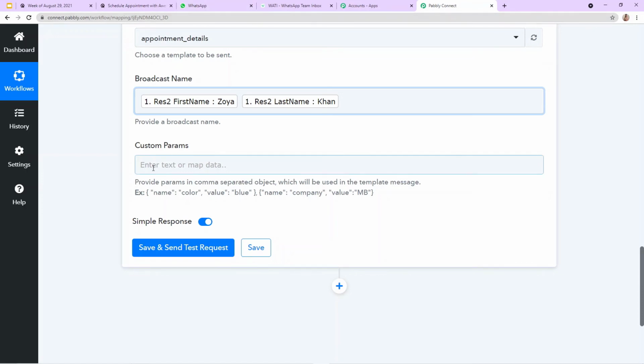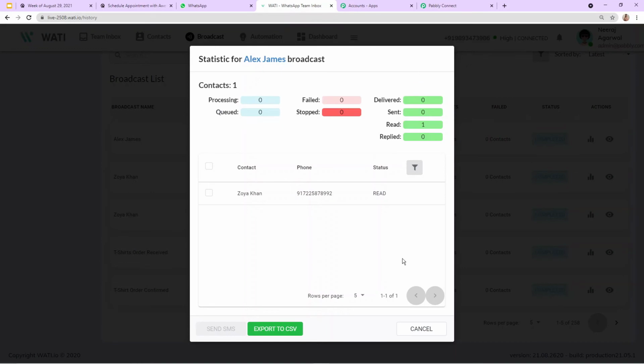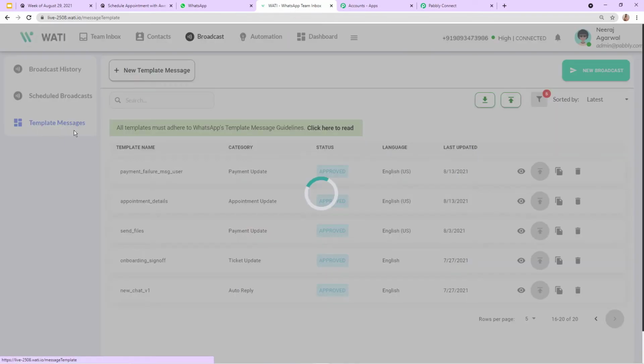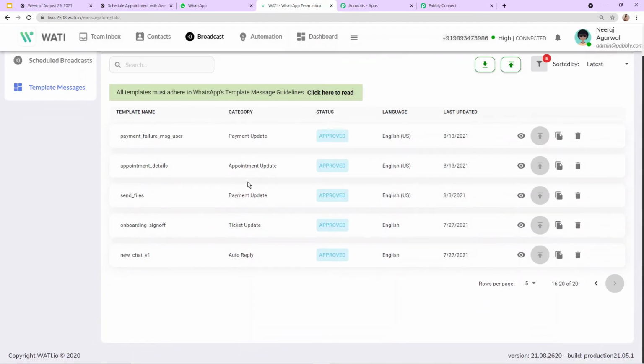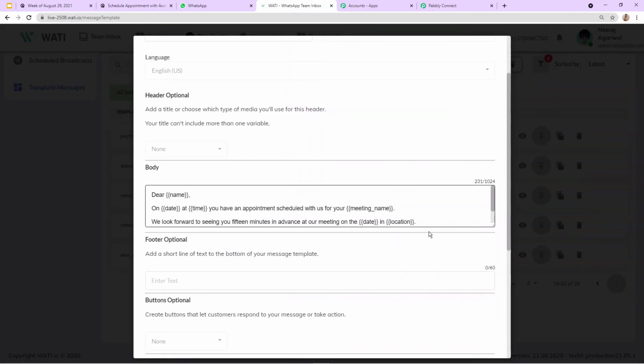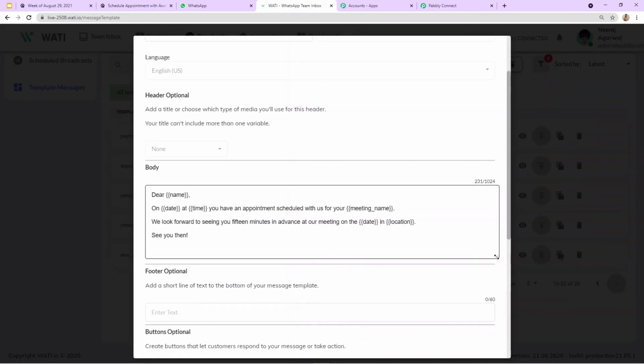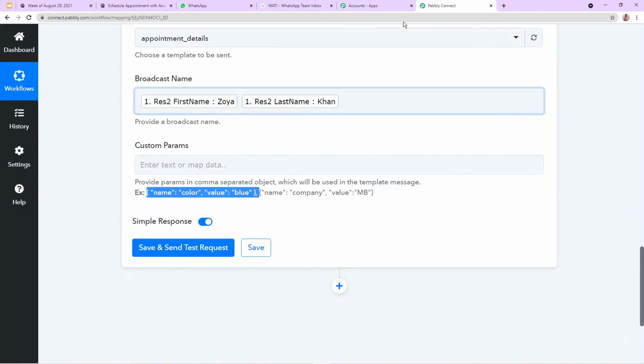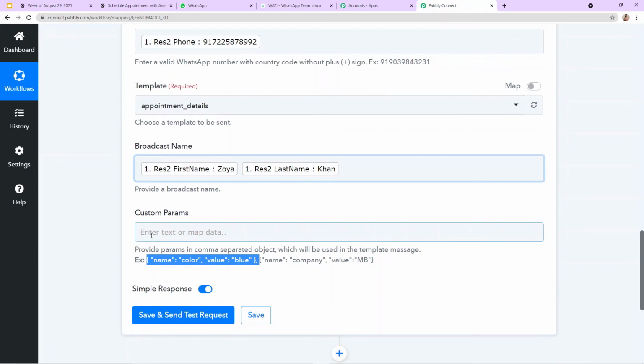So here the thing is, we need to enter the data in a certain format into Vati so that our action will work. Okay, so from here you can see this is the template. Let me show you the template here. In my template there are various parameters, such as name, date, time, meeting name, date, and location. I need to mention the same, as custom parameters are variables which are going to keep on changing according to the changes in customers. So this is how custom parameters work.